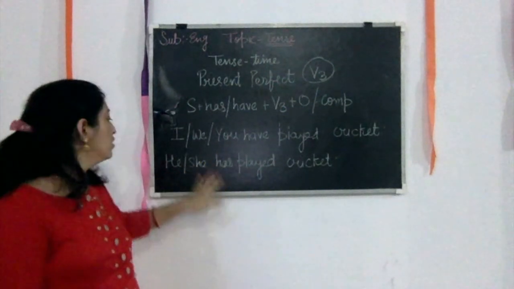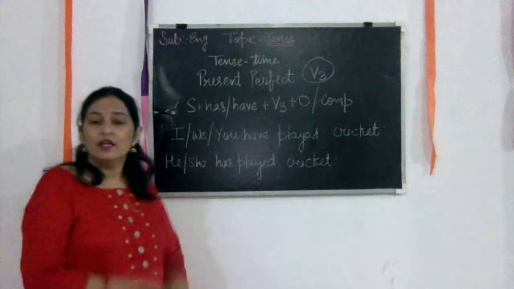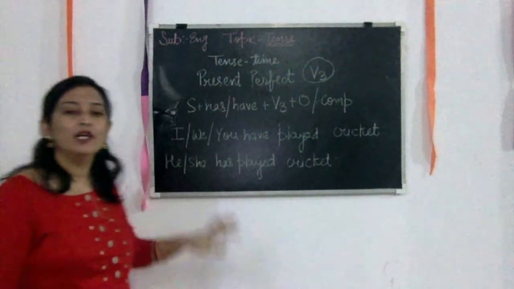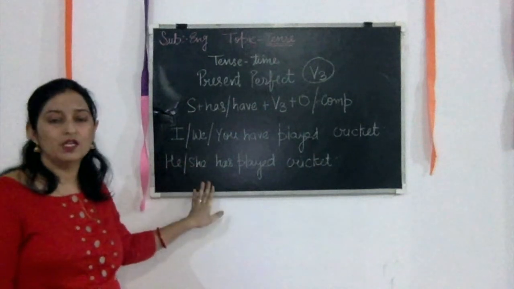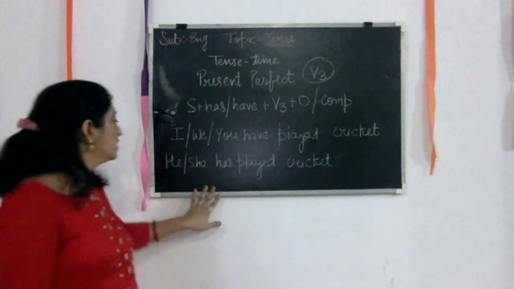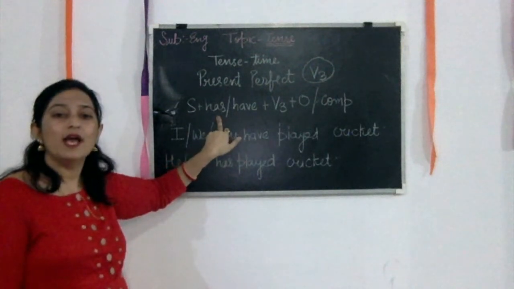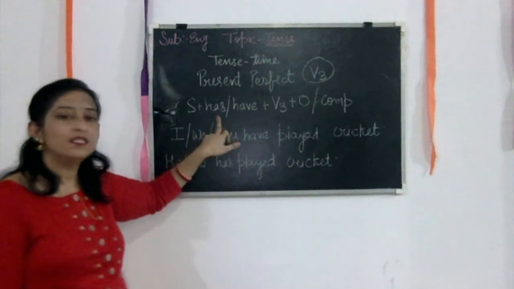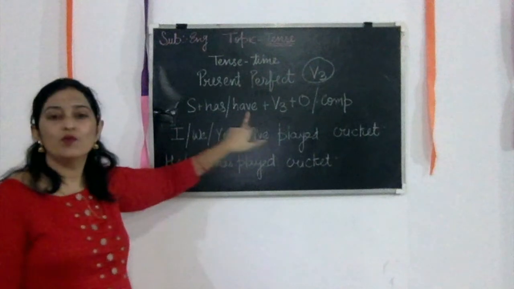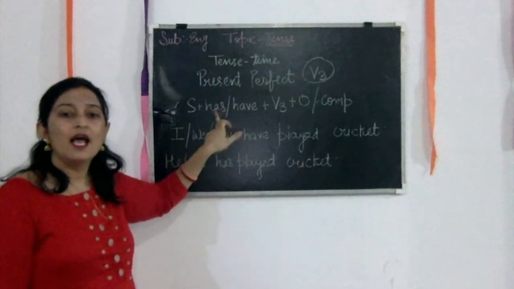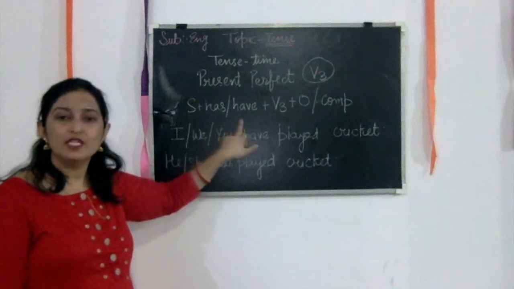You have read earlier that we write the S or ES form with he or she. So please keep in mind that has is the S or ES form of have. Please listen again: has is the S or ES form of have.